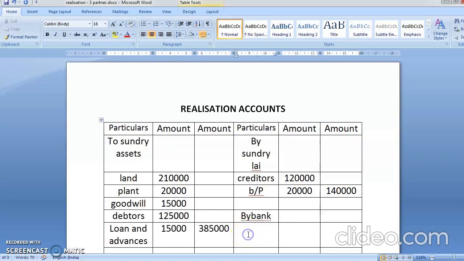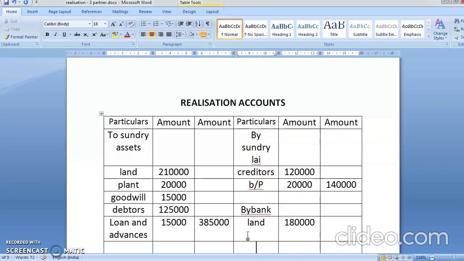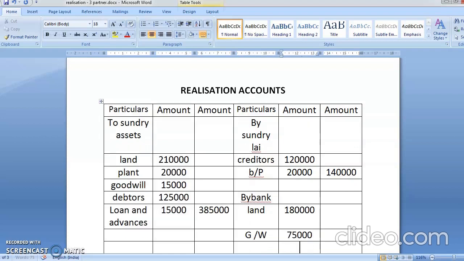Okay, now see students, whatever things you're realizing: land is giving you 1,80,000. Then goodwill, yes, the goodwill is giving you 75,000. Loan and advances, people have given you 12,000.